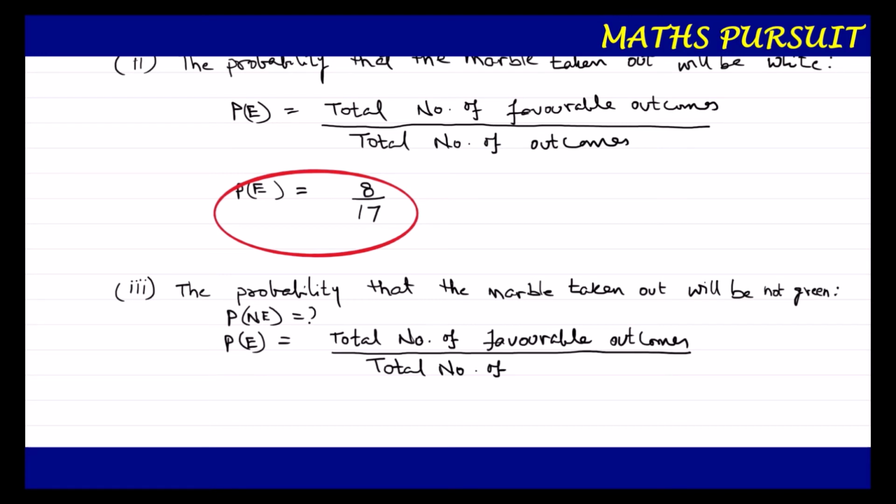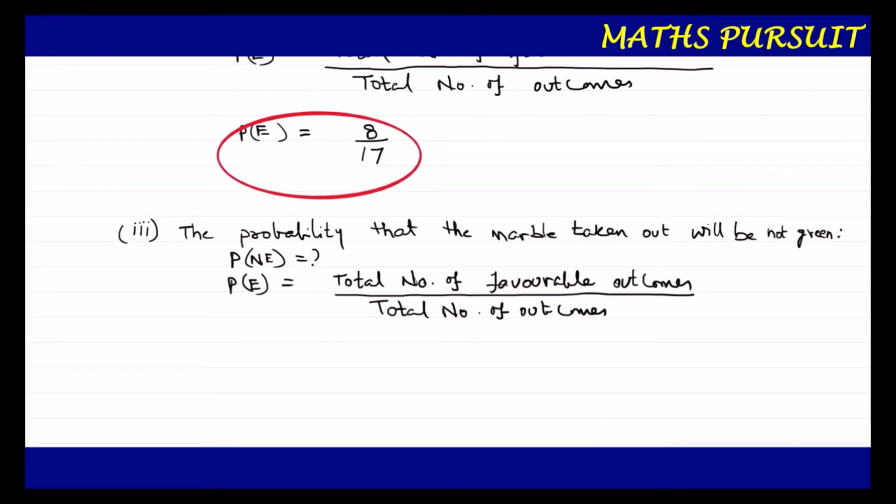We need to be very careful for this third type of question. Let me tell you once again. The third part is asking us the probability that the marble taken out will be not green. But in order to answer not green, let us first find out the probability that the marble taken out is green. So the probability of an event is total number of favorable outcomes by total number of outcomes, P(E) is equal to... we are finding out the probability that the marble taken out is green first.